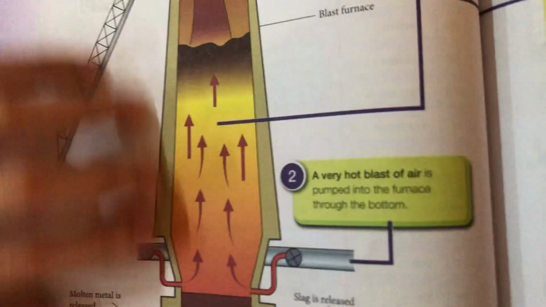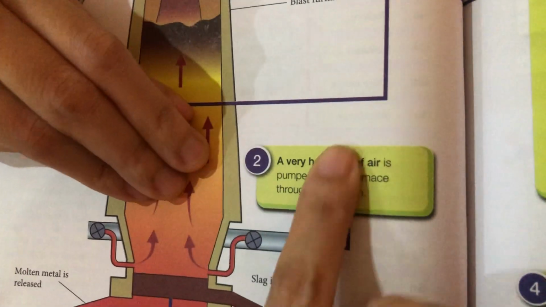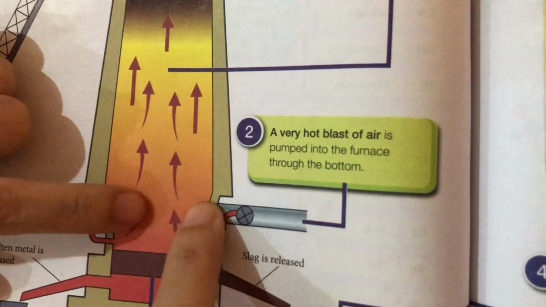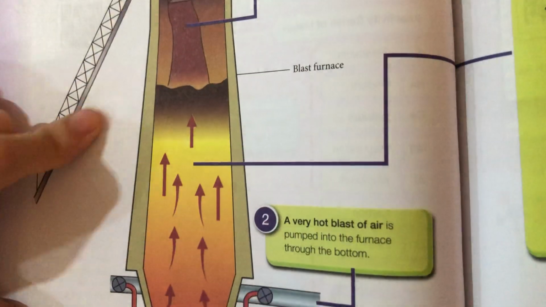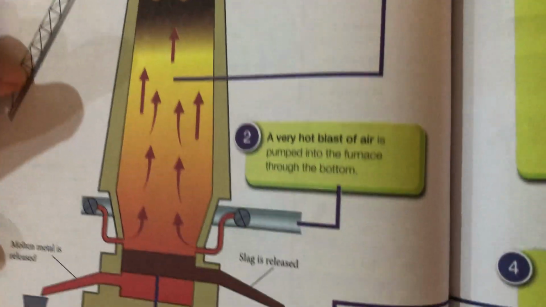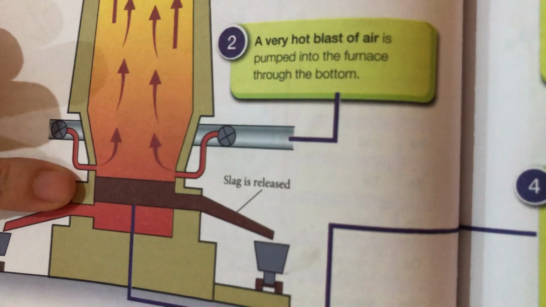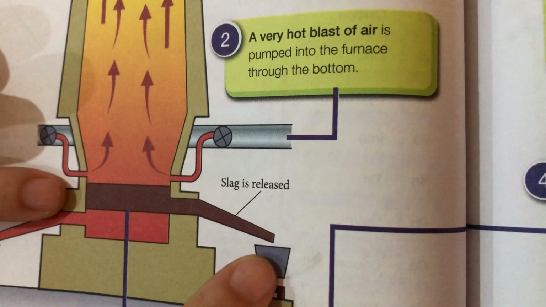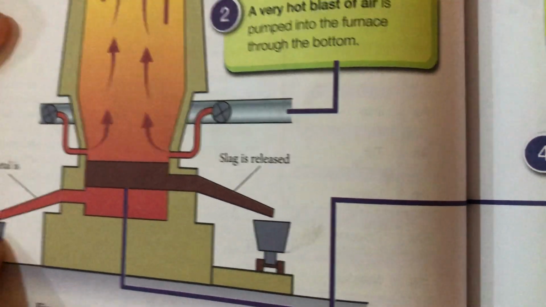And then you can see the reaction will happen. What happens first is you have to blast in very hot air here, and this hot air comes in very hot and goes up. The whole thing is a very hot furnace, and then you have slag. Slag is something sticky, and you can use that slag to make roads. The slag will come out, and your pure metal will come out here.